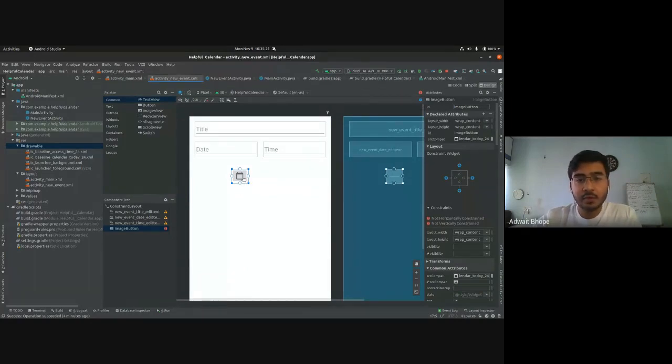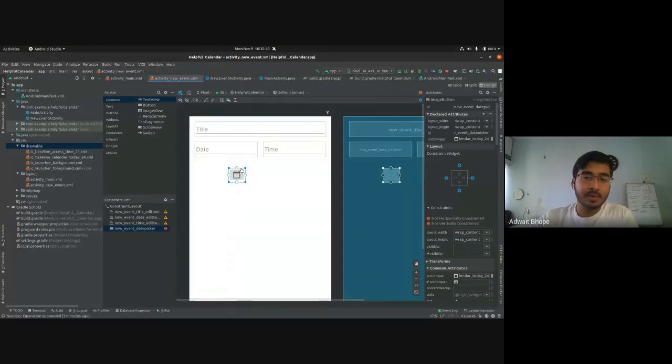So now what we have to do, first thing, is to change the ID. I'm going to call it new event date picker. And the second thing is we have to add constraints. I want to place this button here, and I'll show you how to do it.